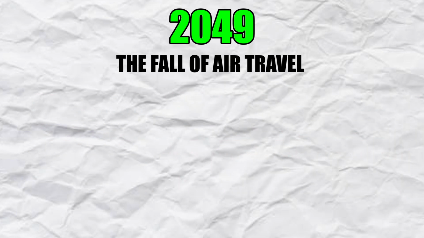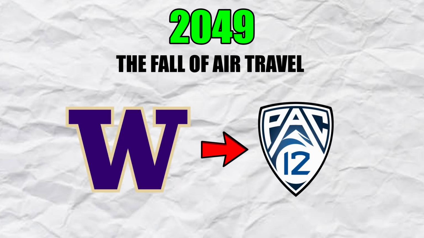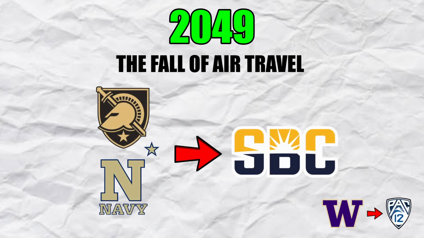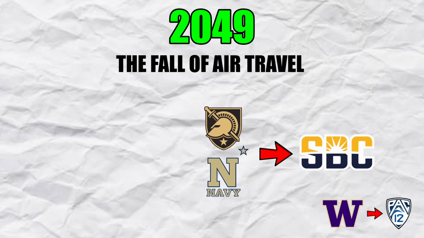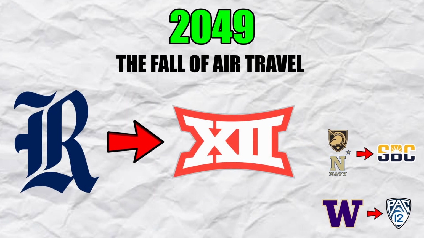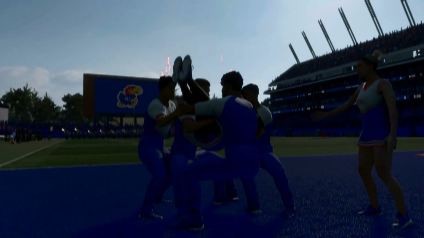With those out of the way, we also see Washington return to the Pac-12, but Oregon and USC, both still major programs with large endowments or backing, stay in the more prestigious Big Ten. Army and Navy, the last two independents, return to a league, this time the Sun Belt, to ensure limited air travel. Being the only team from Texas in the American, Rice leaves and joins the Big 12. And with that, that brings us to the end of the guide.